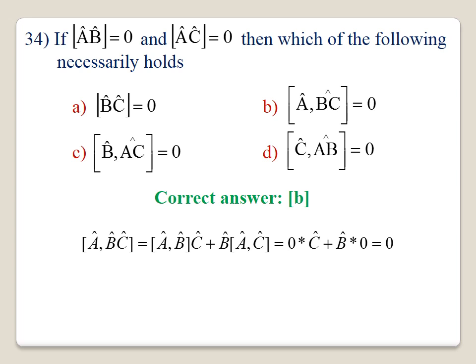34. If the commutator of A, B is equal to 0 and the commutator of A, C is equal to 0, which of the following necessarily holds good? Here option B is correct. The commutator of A, BC will be equal to 0. You take the commutator of A, BC, which can be written as commutator of AB into C plus B into commutator of AC. Commutator of AB is equal to 0, commutator of AC is equal to 0. Therefore, 0 into C plus B into 0 will be equal to 0. The correct answer is B.